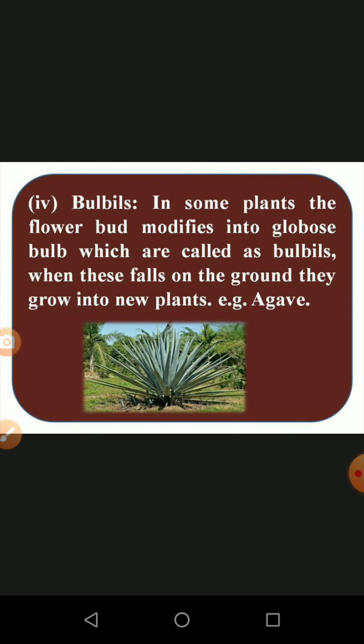And the bulbils: in some plants, the flower bud is modified into bulbils, which can fall on the ground and grow into a new plantlet. The example is Agave, which is commonly known in Tamil as seema kathazhai.